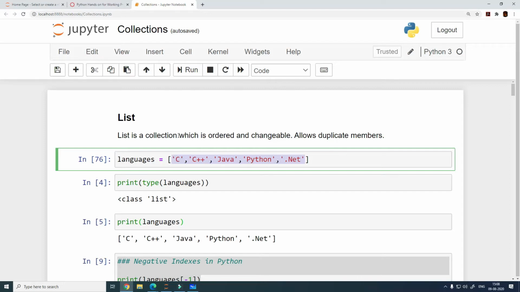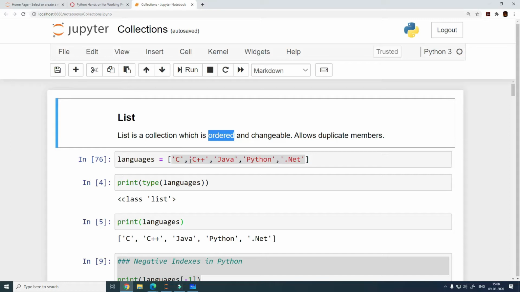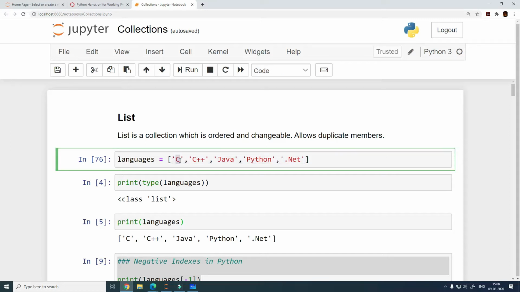So that is the first property. It is a collection. The other one is it is ordered. Now what does ordered mean? The items in the list, the first item, the second item, the third item, the fourth item, fifth item, and so on, are going to be positioned at a specific location.